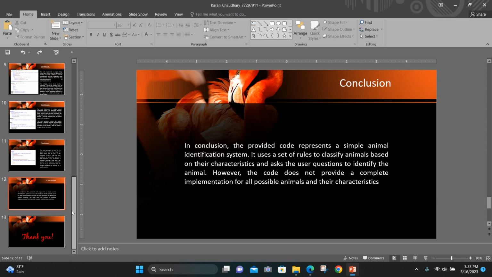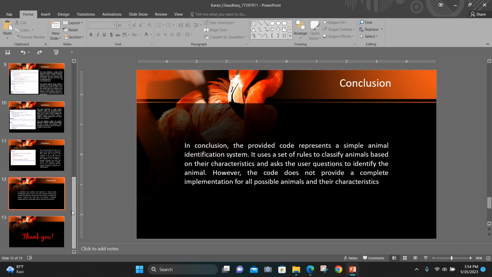The system's success is strongly reliant on the quality of the rules and the accuracy of user replies to the queries, while the rule-based approach has a limitation in dealing with complex and fuzzy animal features. It can be improved by incorporating machine learning techniques to learn and adapt to new animal features and classifications.